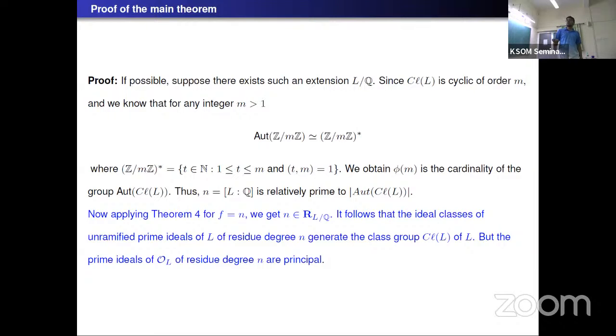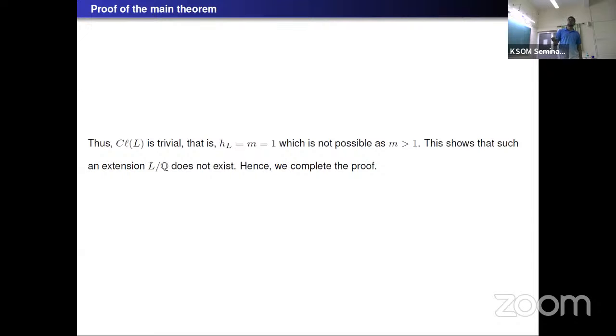But we know that the prime ideals of L of residue degree n are principal because n is the degree of L over Q. So this implies that the class group is trivial. That is, h(L) equal to n equal to 1, which is not possible because we have assumed that n is greater than 1. So this shows that such an extension L over Q does not exist, and we complete the proof.